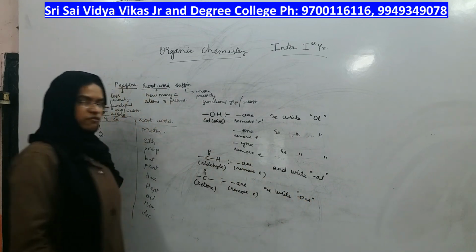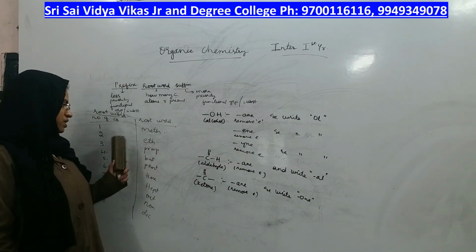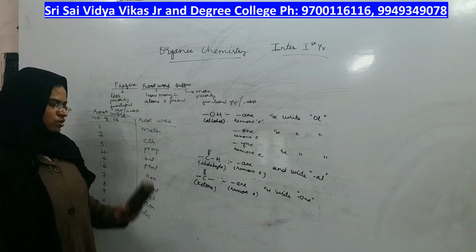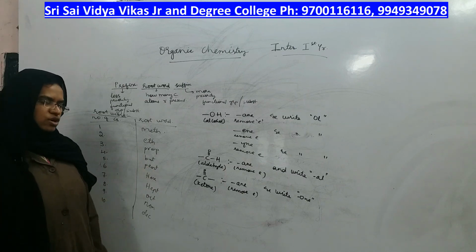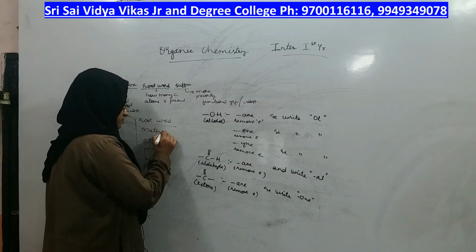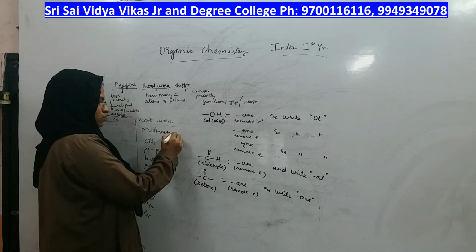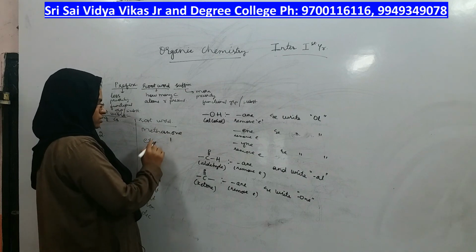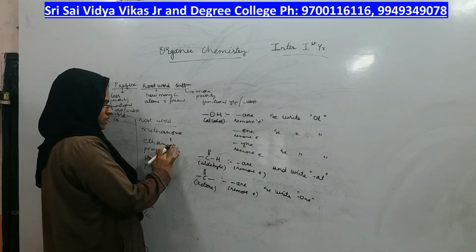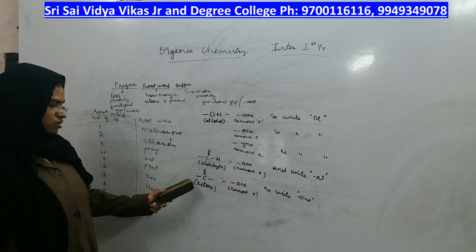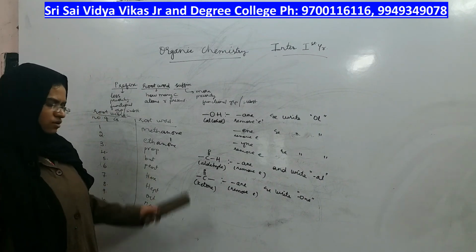Methanone, ethanone, propanone, butanone, pentanone and so on. You remove E and add ONE, it becomes methanone. Same way, remove E and add ONE, ethanone, like that. Whenever the functional group is ketone.